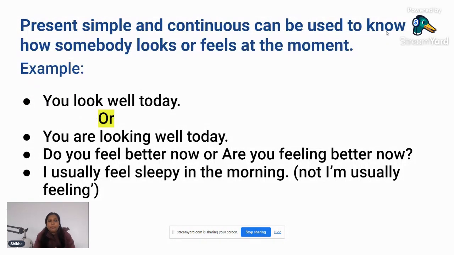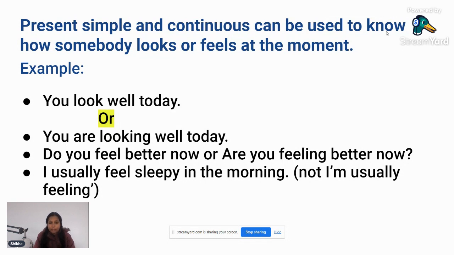Then, present simple and continuous can be used to talk about how somebody looks or feels at the moment. These are sentences where we can use both simple present tense and present continuous tense. For example, you look well today. The sentence is correct. And you are looking well today, right? Both sentences are correct. In the first sentence, we have used simple present tense, and in the second sentence, we have used present continuous tense. But both are correct.